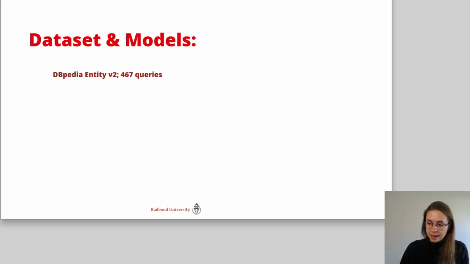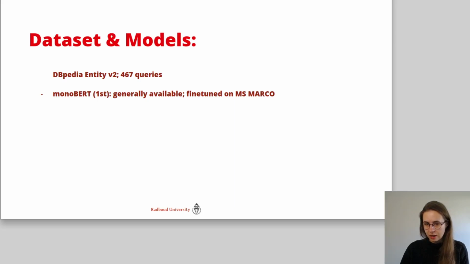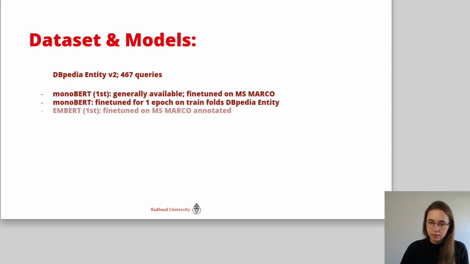We perform this task on DBpedia-Entity v2, which is an entity retrieval dataset, but it's very small, having only 467 queries. We look at the following four models. First is the monoBERT first stage, which is the generally available model fine-tuned on MS MARCO. Next we have monoBERT fine-tuned for one epoch on the train folds of DBpedia-Entity.